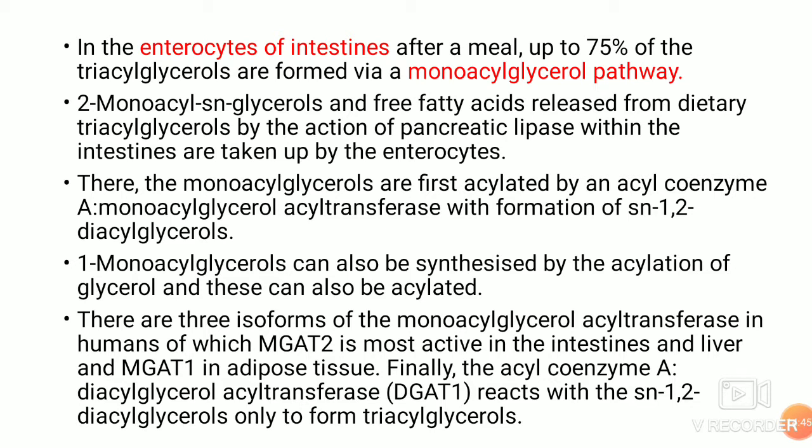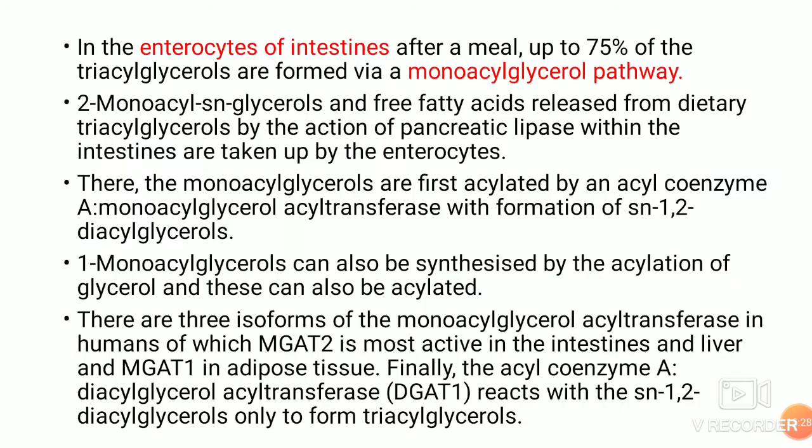In enterocytes of the intestine, after a meal, up to 75% of triacylglycerol is formed via the monoacylglycerol pathway. Two monoacyl-sn-glycerols and free fatty acids, released from dietary triacylglycerols by the action of pancreatic lipase within the intestine, are taken up by enterocytes. These monoacylglycerols are first acylated by acyl CoA:monoacylglycerol acyltransferase with formation of sn-1,2-diacylglycerol.